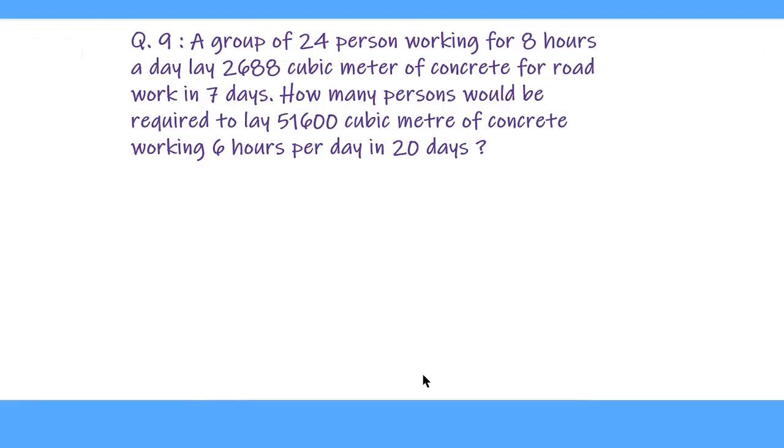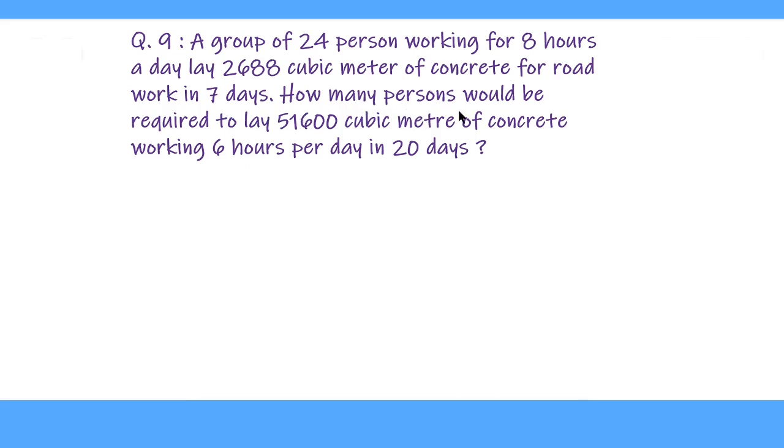Now we are going to solve question based on relations between men, hour, days and work. And our question is, a group of 24 persons working for 8 hours a day lay 2,688 cubic meter of concrete for road work in 7 days.